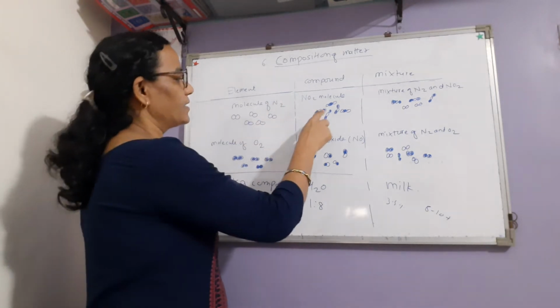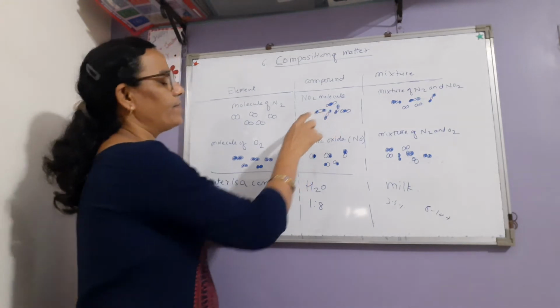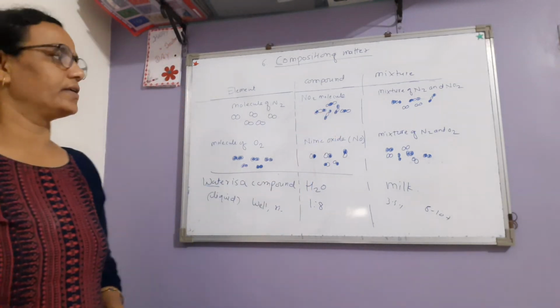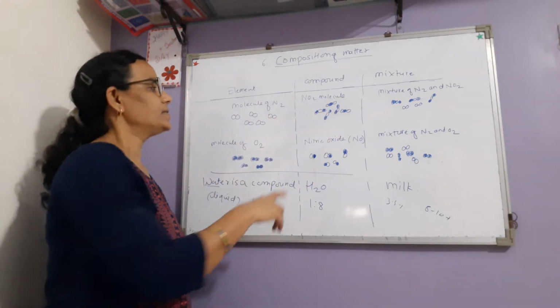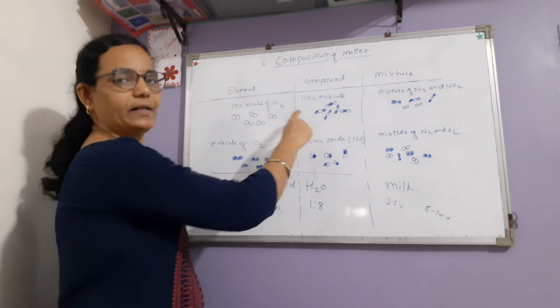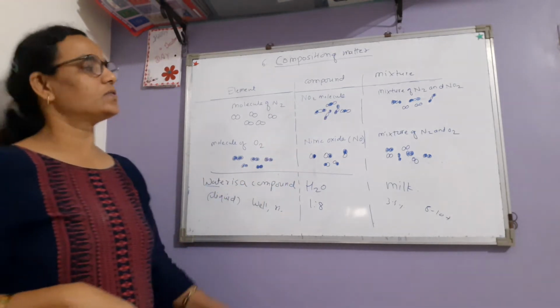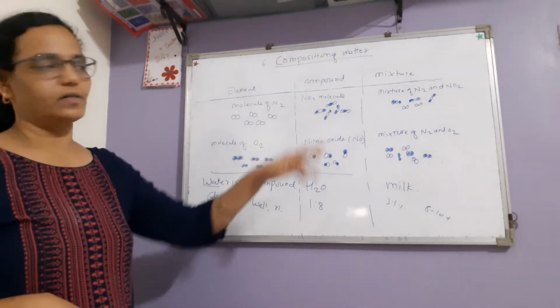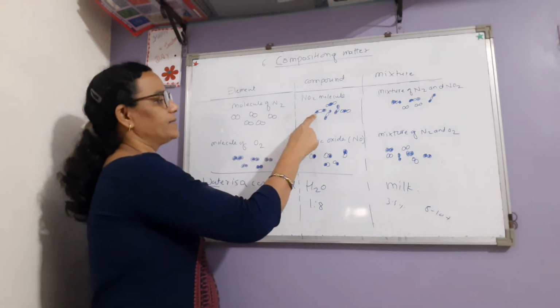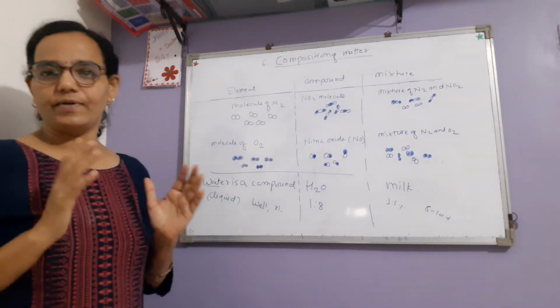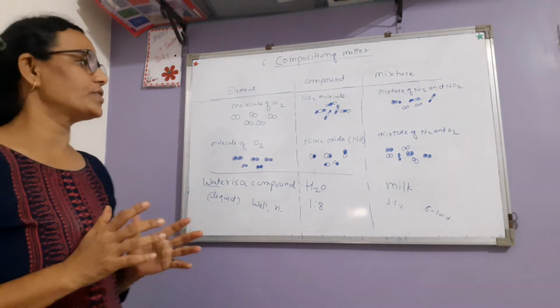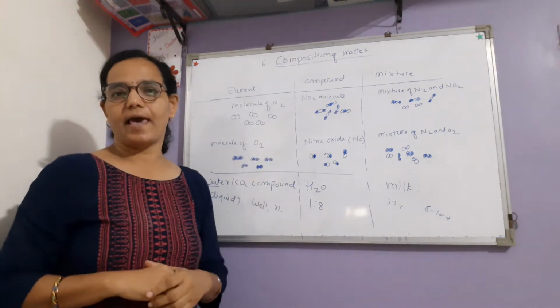If we see here, two atoms of oxygen and in between one atom of nitrogen are chemically combined. It means in this formation there is a chemical reaction between the molecules of nitrogen and oxygen. These elements combine with each other in definite proportion, and a chemical reaction is carried out.